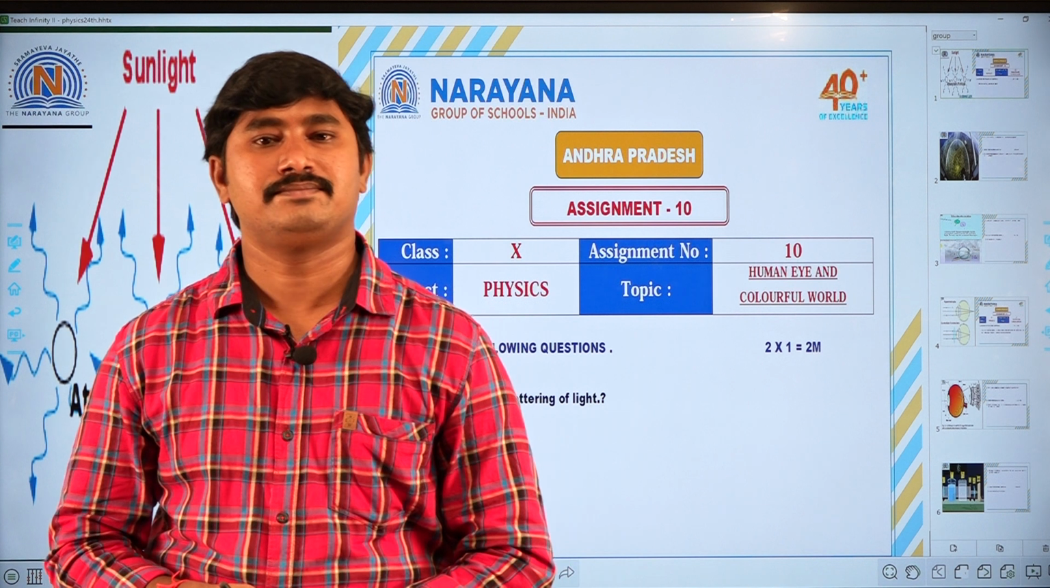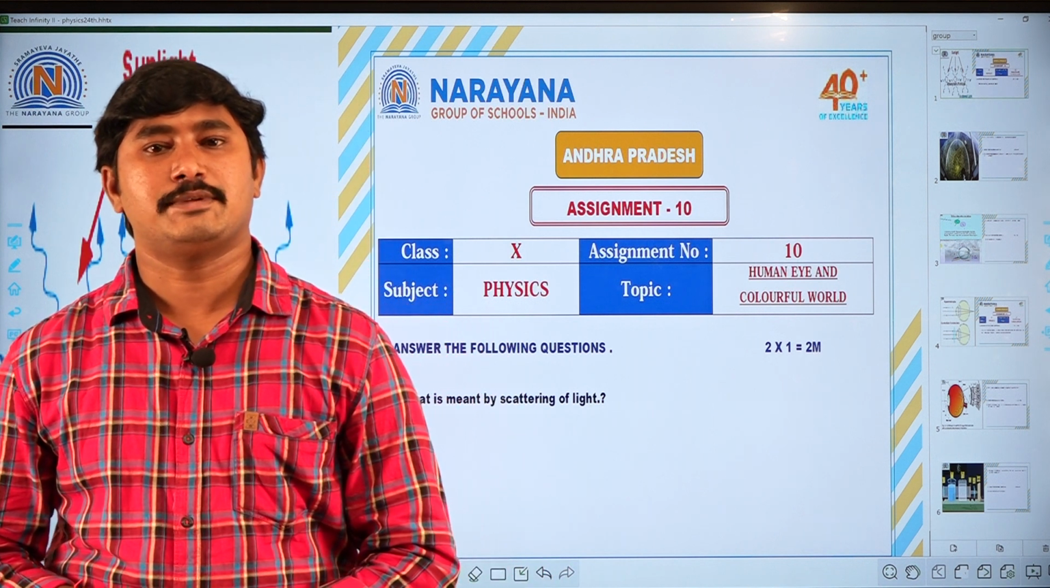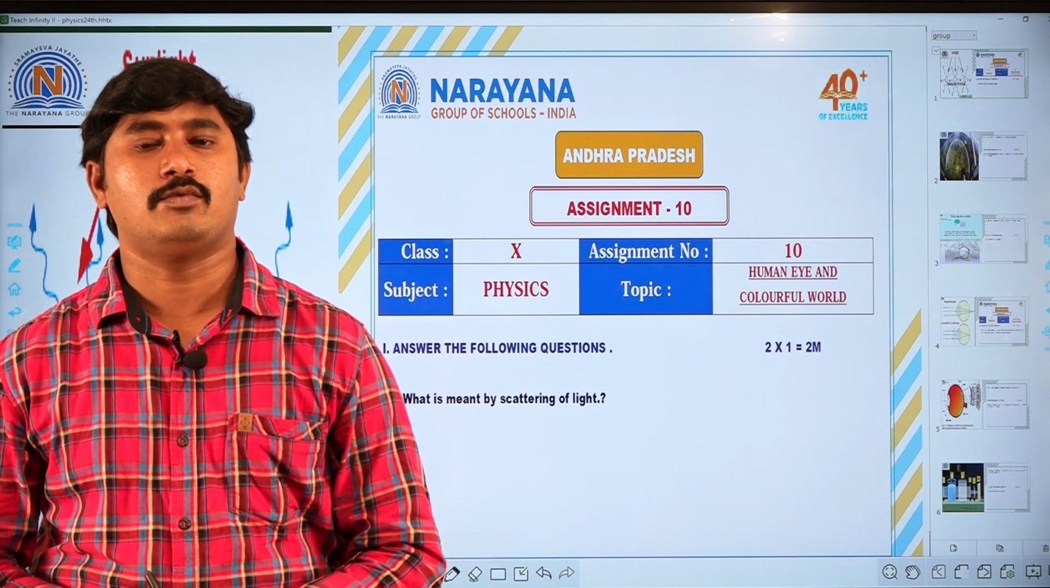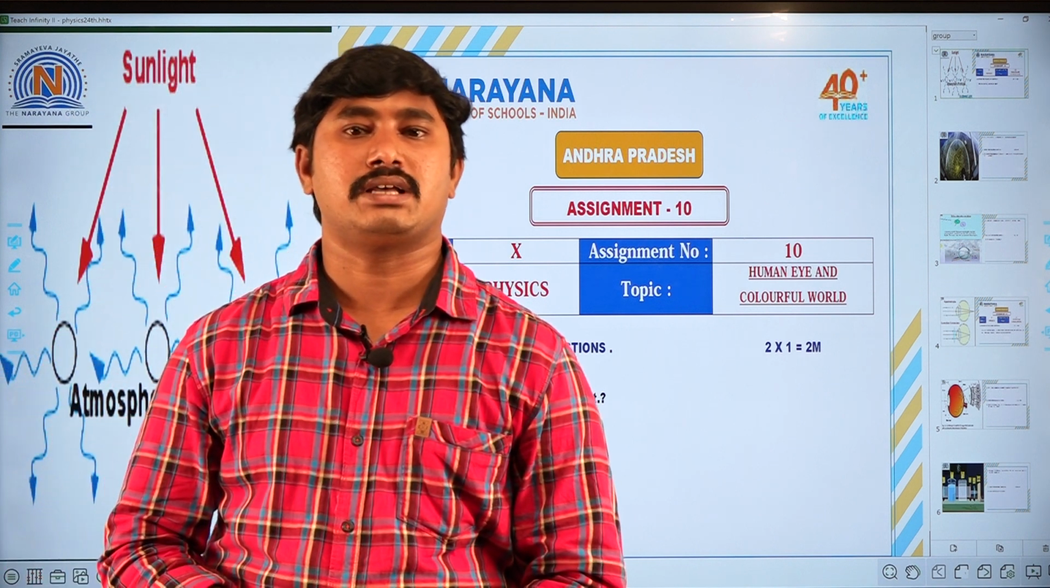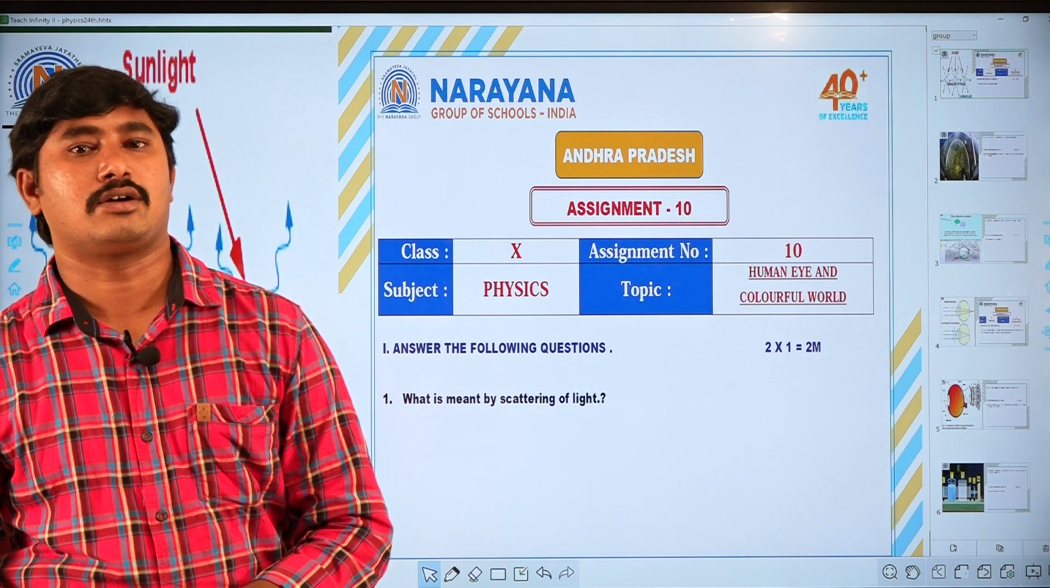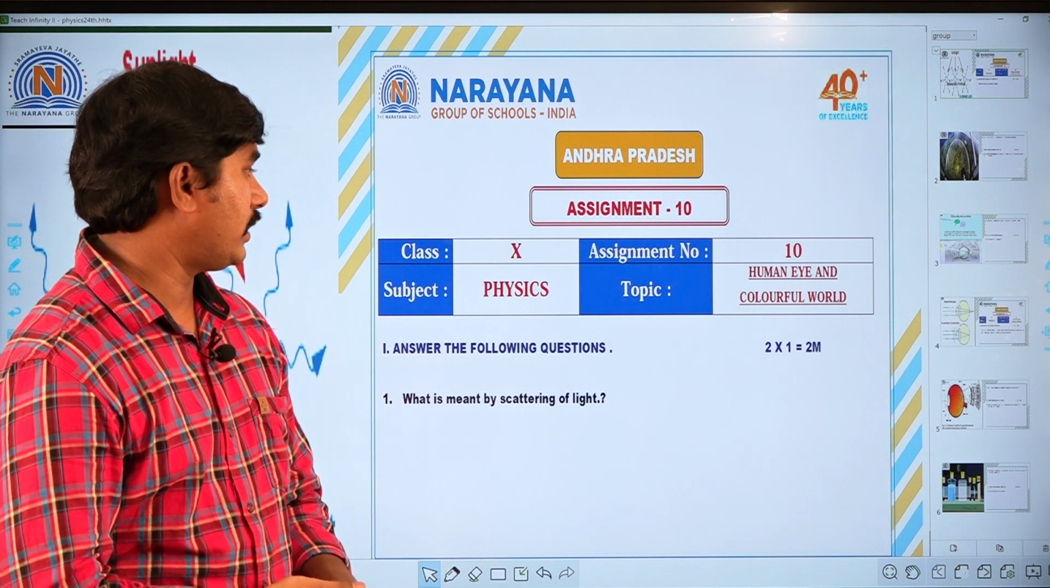This is Venkat. Today the assignment topic is the human eye and the colorful world. This is assignment 10. Here mainly 5 questions are there. Let's go to discuss question number 1. See the question number 1 here.